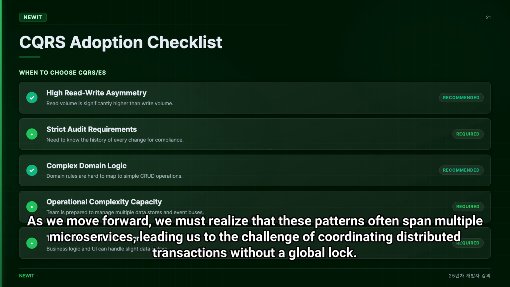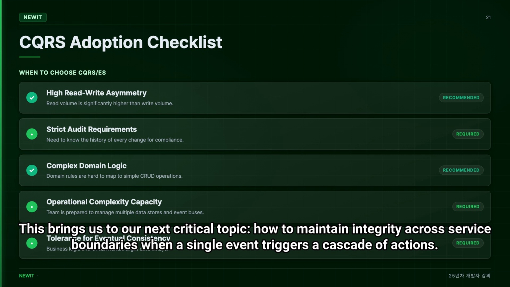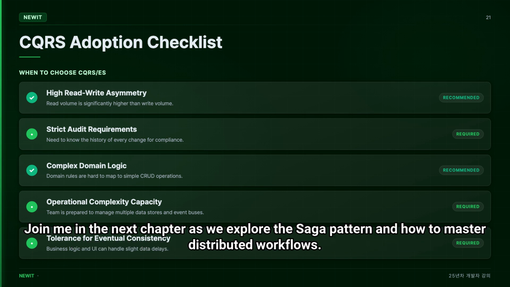As we move forward, we must realize that these patterns often span multiple microservices, leading us to the challenge of coordinating distributed transactions without a global lock. This brings us to our next critical topic: how to maintain integrity across service bounds when a single event triggers a cascade of actions. Join me in the next chapter as we explore the Saga pattern and how to master distributed workflows.